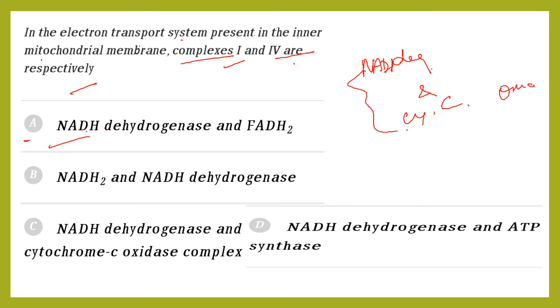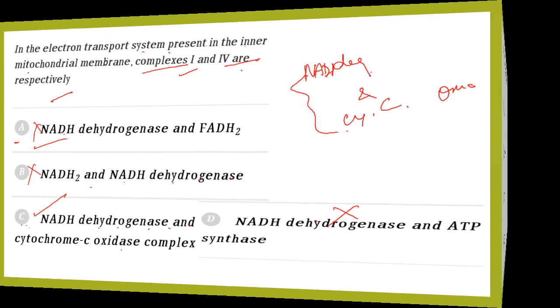So where is the option? So this is not the option. NADH dehydrogenase, this is not the option. Then C: NADH dehydrogenase and cytochrome C oxidase. So this is the option. This is also not the option. Here 1 and 4 only they are asking. So option C. Answer is option C.